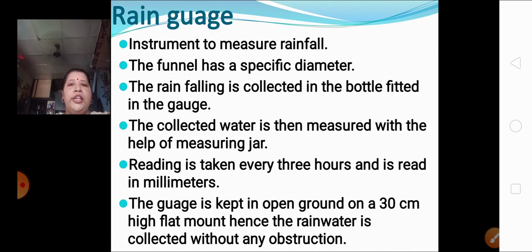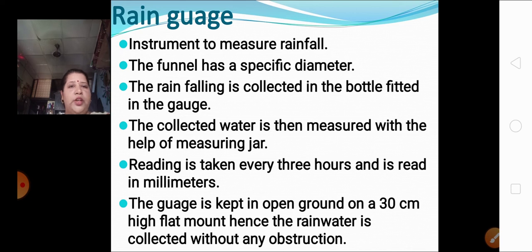Now the rain gauge is not kept anywhere like that. It should not have any obstruction. So the rain gauge is always kept in an open space, open ground, and on a 30 centimeter high flat mount, so that none of the obstructions come in the middle, and only rainwater is collected in the jar. No other water should get collected in the jar. So this is how we can count the amount of rainfall taking place in a particular place.